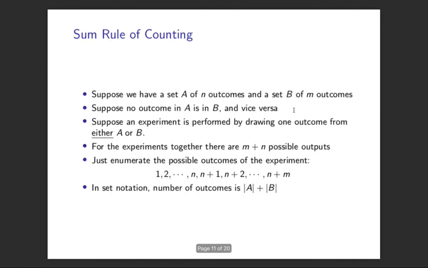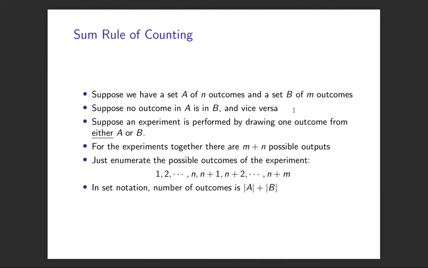So let's get past these examples and get to the counting. The first sum rule of counting is a grand name for it. It's a really trivial thing. Suppose we have two sets of outcomes, and they have to be disjoint. So it has to be that all the outcomes in set A don't belong, there's none of them in set B, and vice versa.